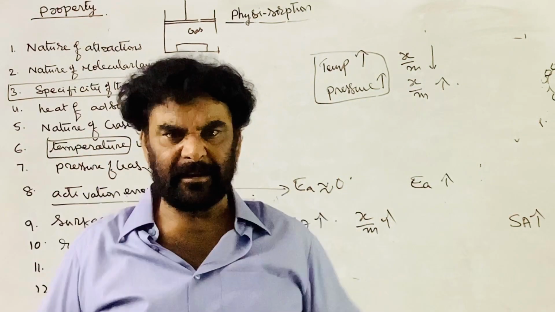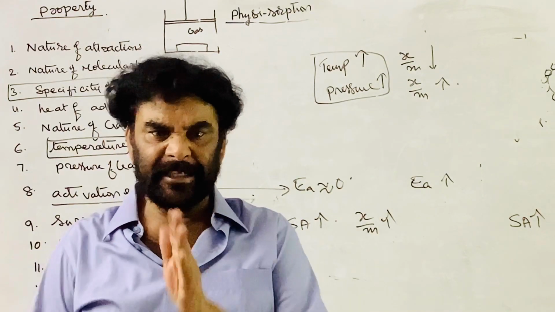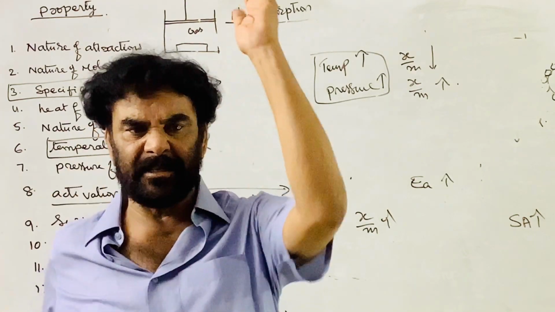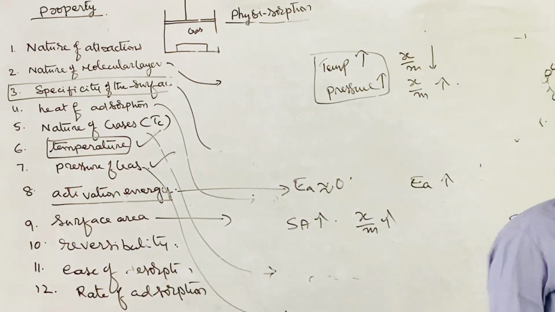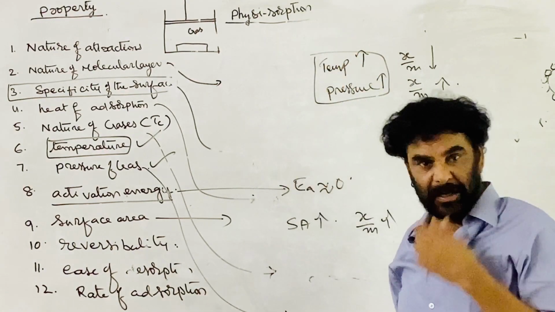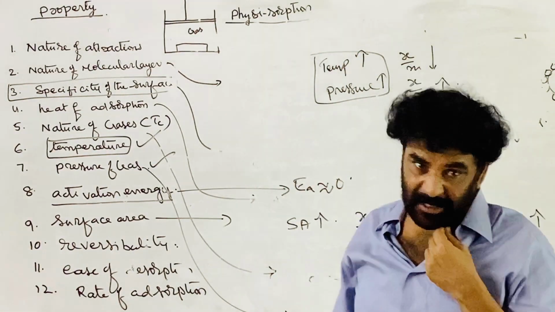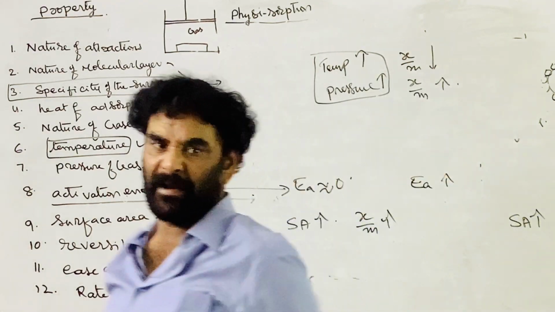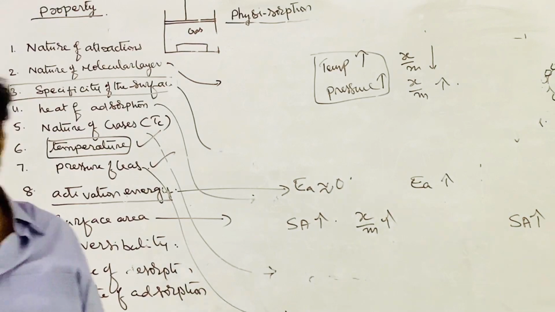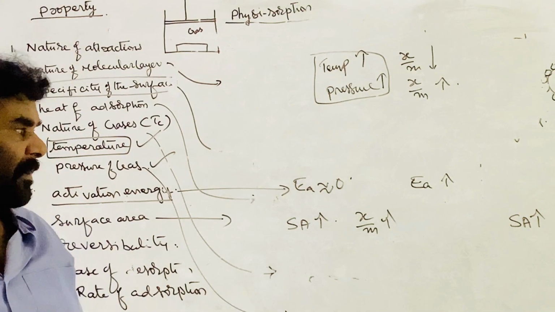Immediately the entire surface is covered and within no time equilibrium is established. Whereas chemical adsorption is a very slow process and it is very selective. Physical adsorption may be a unimolecular or multimolecular phenomenon, whereas chemical adsorption is a unimolecular phenomenon because surface atoms have to be involved in the chemical bonding.